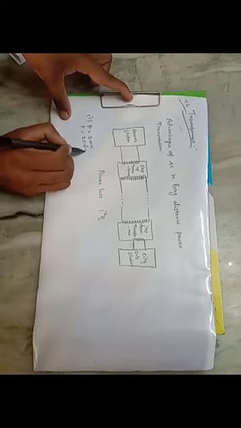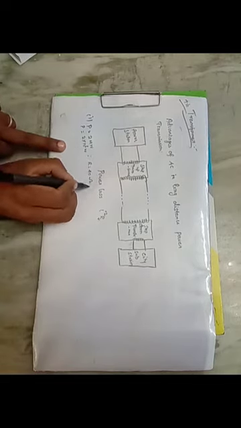Here first we are taking an alternating power of 2 megawatts. Power is equal to 2 megawatts, which has a value of 2 into 10 power 6 watts, transmitted to a place through transmission lines of total resistance R is equal to 40 ohm at two different voltages.